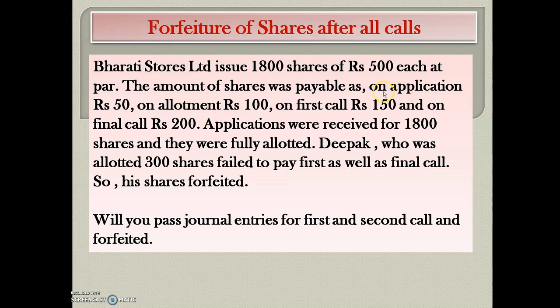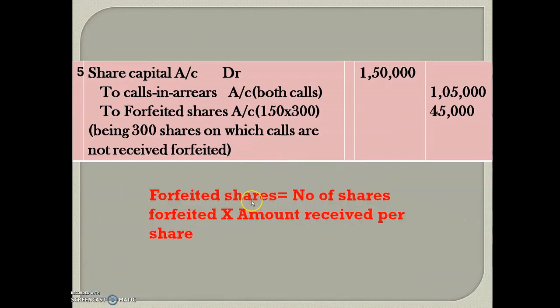See here, amount received per share. The company received on application 50 and on allotment 100. Deepak was allotted 300 shares but he failed to pay the first and final call. Because of that we take application plus allotment, that is 50 plus 100, means amount received, that is 150. Number of shares forfeited, 300, multiplied with amount received per share, that is application plus allotment, 150.